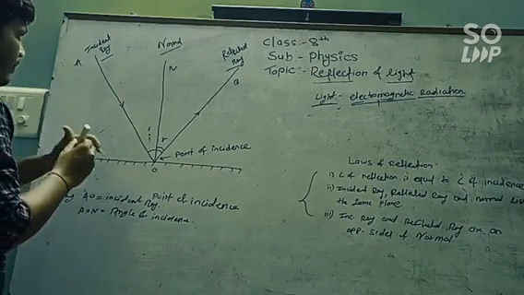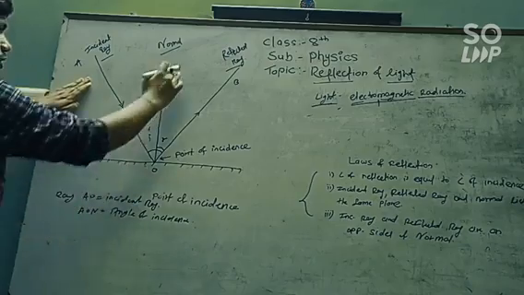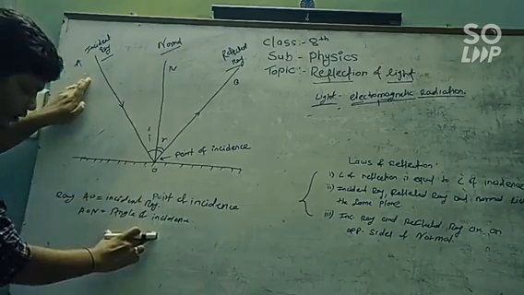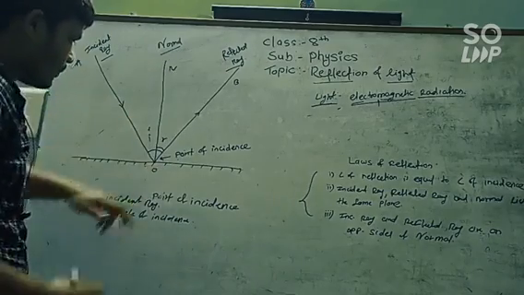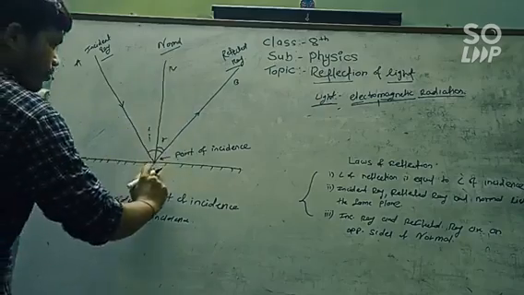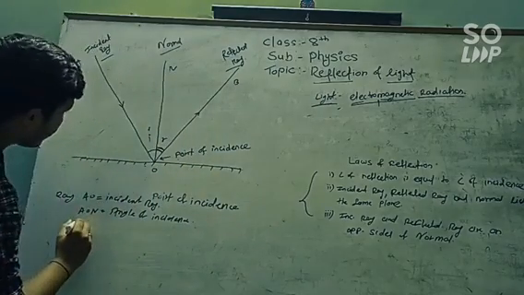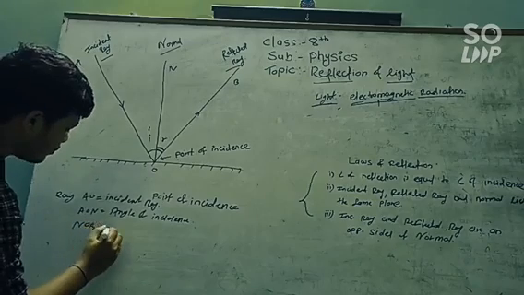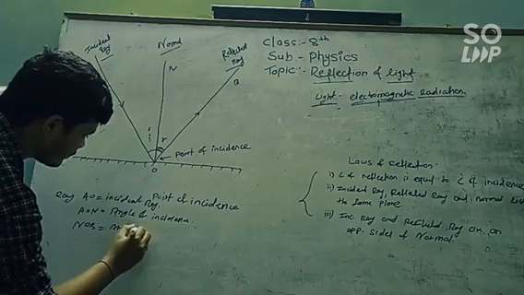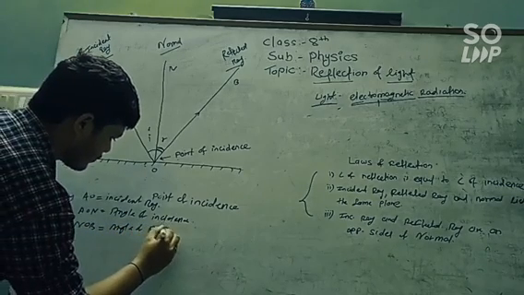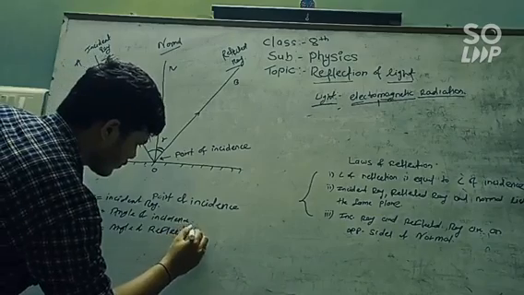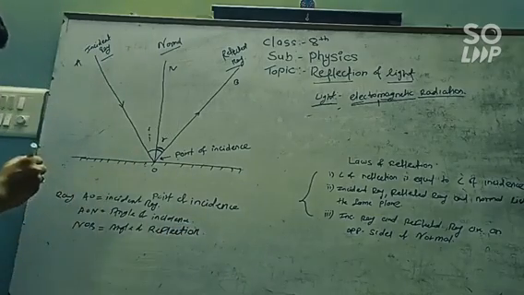The angle made by the incident ray to the normal is nothing but the angle of incidence. And what is the angle of reflection? That's NOB. This angle is nothing but the angle of reflection.